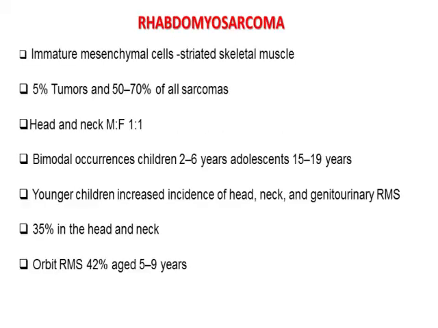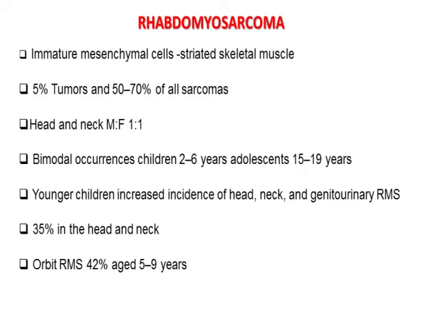Coming to the next commonly seen malignancy in the head and neck region, rhabdomyosarcoma. Embryologically, they arise from the mesenchymal cells, which give rise to striated skeletal muscle. They constitute around 5% of the overall tumors in childhood. 70% of soft tissue sarcomas can be rhabdomyosarcomas. In the head and neck region, they constitute around 35% of the cases.